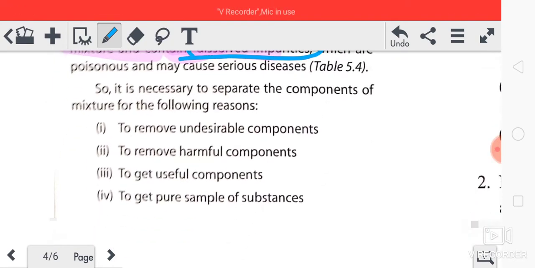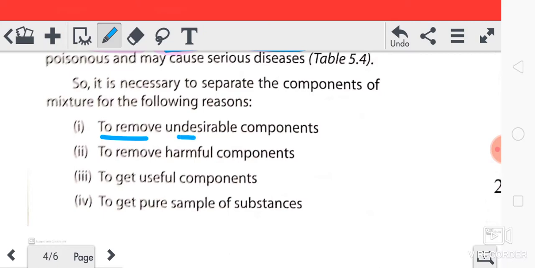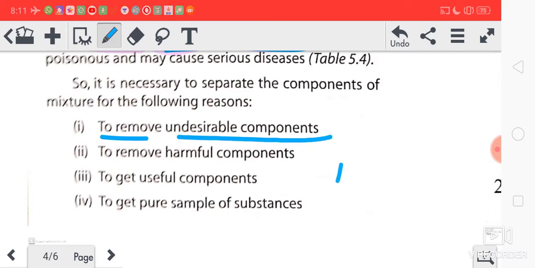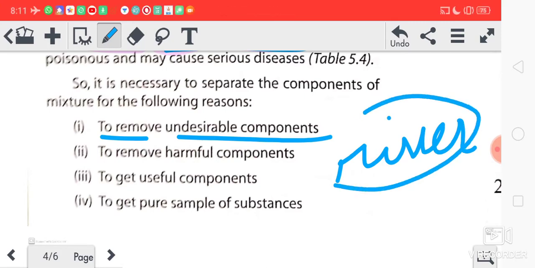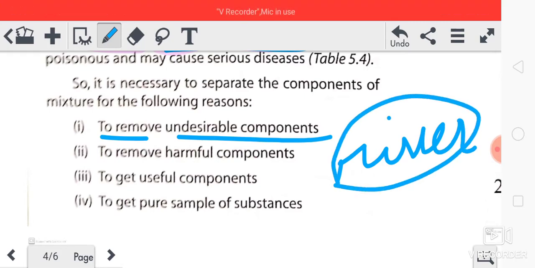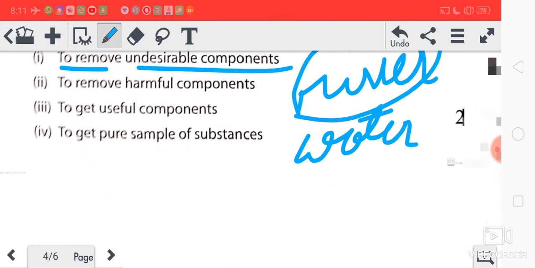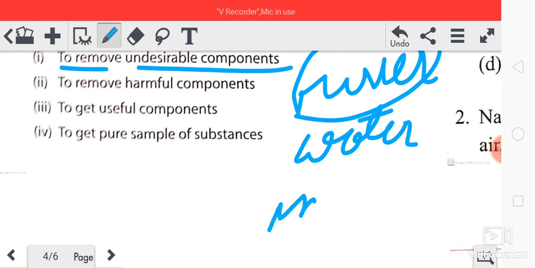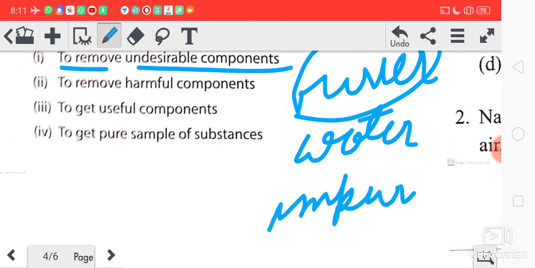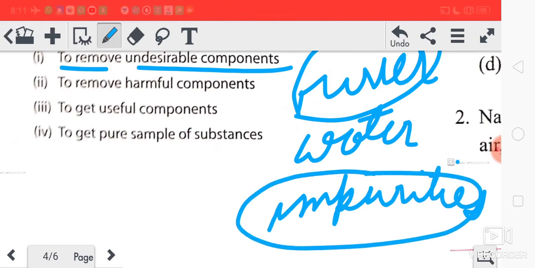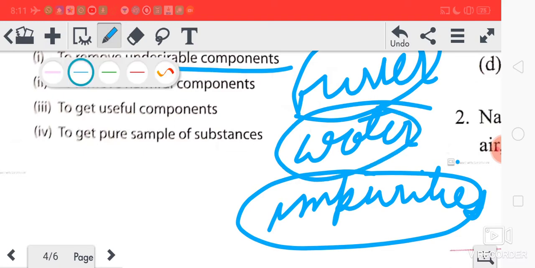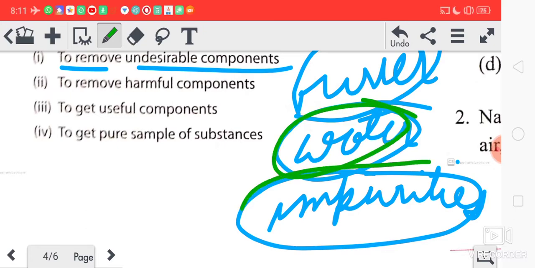So point-wise, first, to remove undesirable components. In river water various impurities are there. So what is our desired component? Only water. And what are our undesirable components? Impurities. We don't want these, so we have to separate water from impurities.